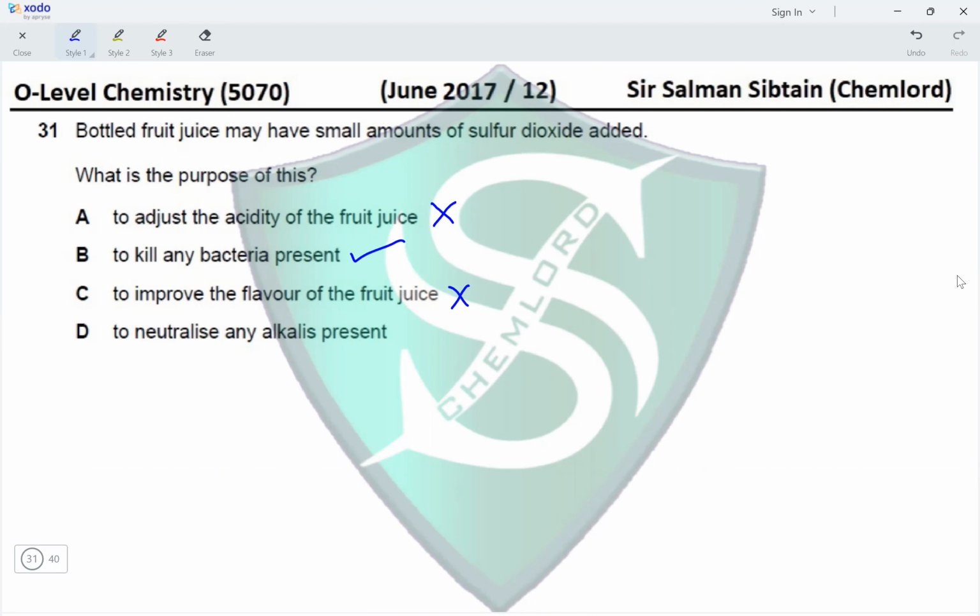To neutralize any alkalis present? Sulfur dioxide itself is an acidic gas. How will an acid neutralize an alkali? So, option B is the correct option for this question.